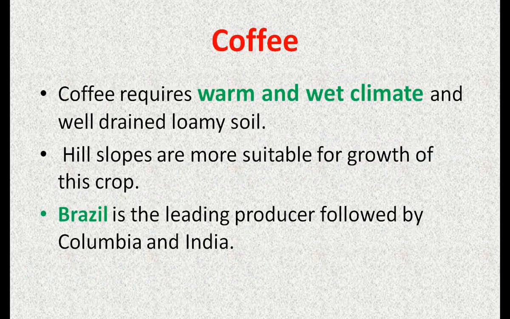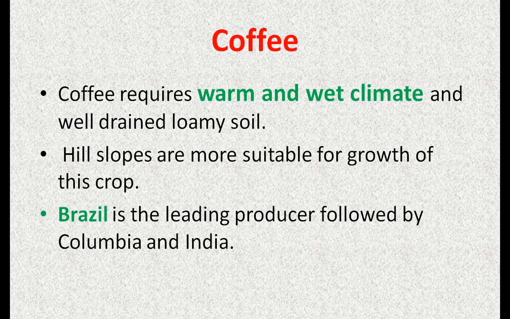Yes. Next one is coffee. Coffee, as I told, is a beverage crop, and coffee and tea are crops which are grown only in particular areas, and they need a particular type of climate for their growth. Coffee requires a warm and wet climate and well drained loamy soil. Hill slopes are more suitable for the growth of this crop. Brazil is the leading producing country of coffee, and after Brazil, Colombia and India.